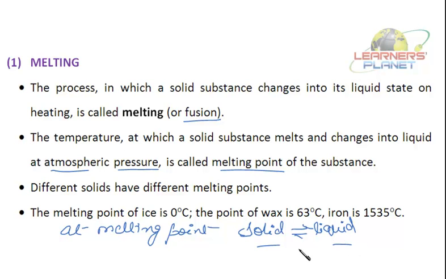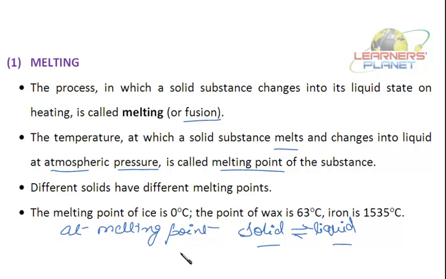So at melting point, what happens? The solid substance just melts into the liquid state. It starts melting, at which the substance melts and changes into liquid state at atmospheric pressure, and that is called its melting point.